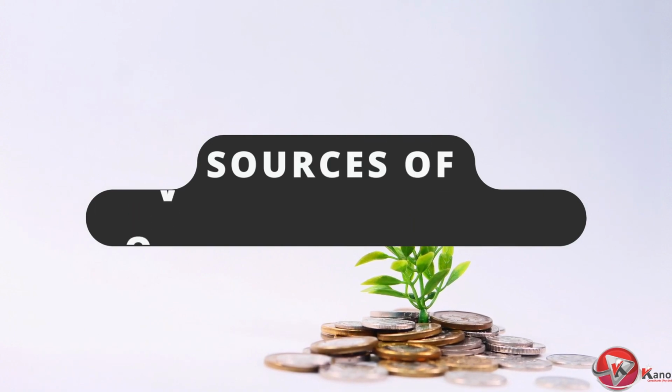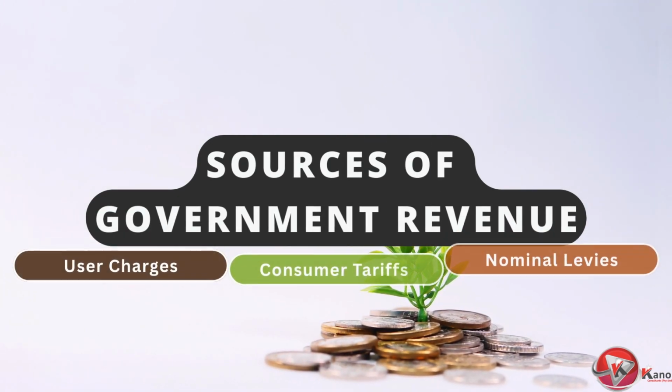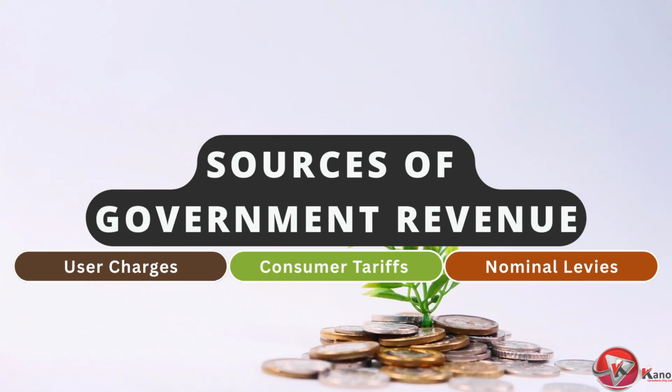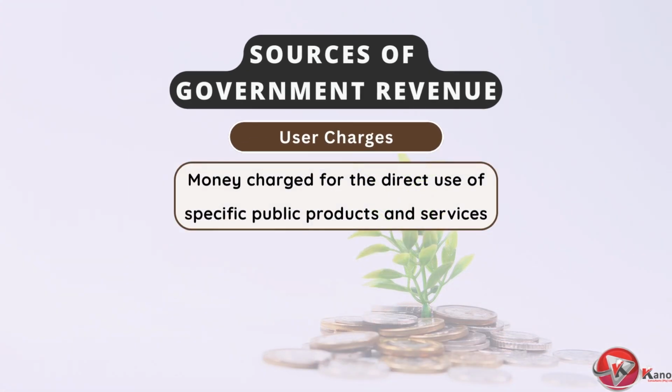Okay, finally, let's briefly differentiate those other revenue streams: user charges, consumer tariffs, and nominal levies. What's the key difference? User charges are fairly straightforward. Money charged for the direct use of specific public products and services. Think of a fee to enter a national park or use a public swimming pool. There's a clear service being paid for.